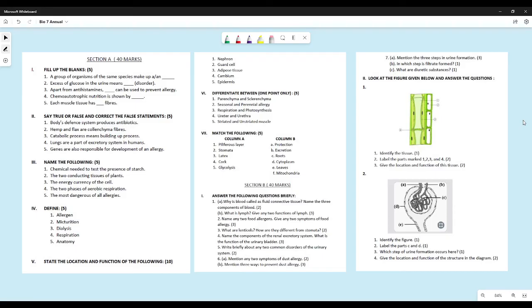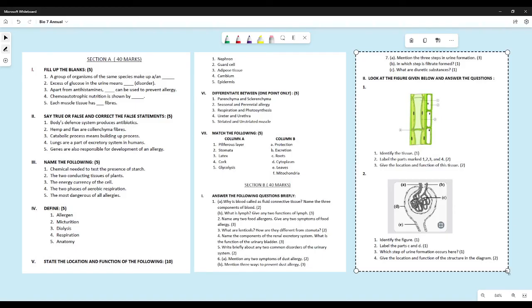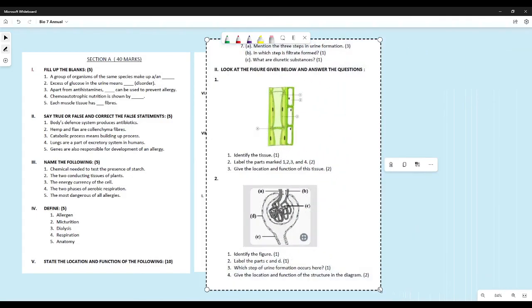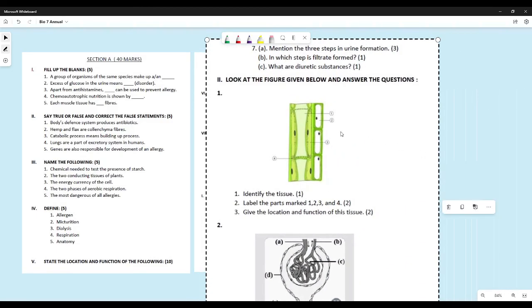Now look at the figure given below and answer the question. Now you see over here, if you look very closely, let me expand it a bit and bring it to you so that you can see it clearly. You can see that there are cells which do not have any nucleus, and then a very closely attached cell that has a nucleus.